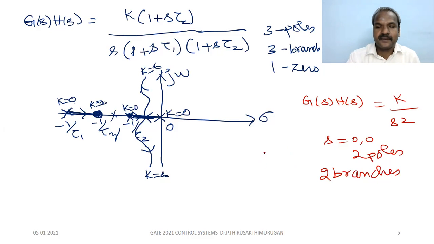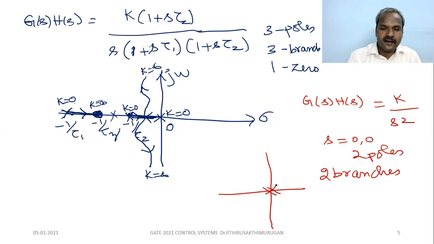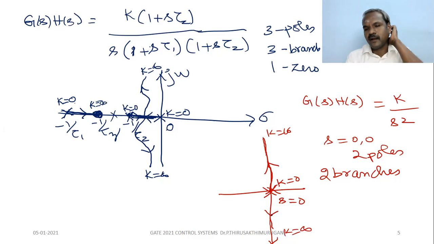So what is the typical plot for this? Both poles are at s equal to 0, so it approaches toward the imaginary axis. This is one branch, which starts at k equal to 0 here and ends at k equal to infinity. This branch starts from here and ends at k equal to infinity. This is the typical plot for this transfer function, the double integrator, right?